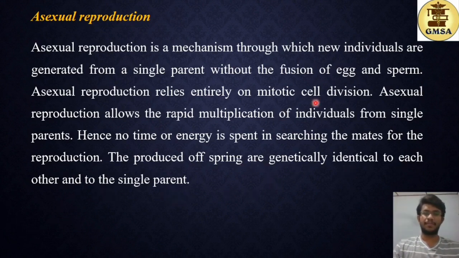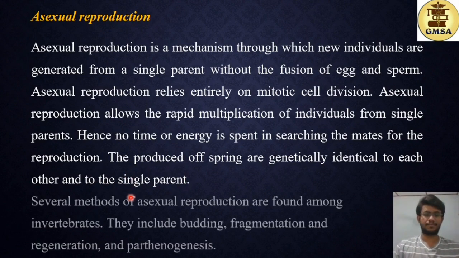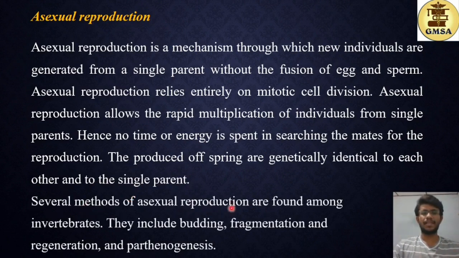So, as I said before, mitotic cell division is the basis of asexual reproduction. You might be aware that when mitotic cell division occurs, the newly produced daughter cells are genetically identical to each other. They have the same genetic composition, and also to the single parent. They have the same genetic composition as the initial single parent. Several methods of asexual reproduction are found among invertebrates. So they are budding, and then next we have fragmentation and regeneration, and then parthenogenesis.